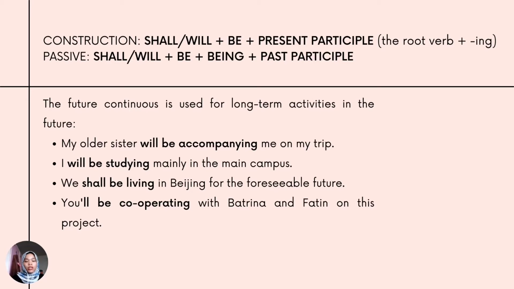And the construction for the sentence is shall or will, which is the modal verb, plus be plus present participle, the root verb plus ing. My older sister will be accompanying me on my trip. I will be studying mainly in the main campus. We shall be living in Beijing for the foreseeable future. You'll be cooperating with Batrina and Fatin on this project.